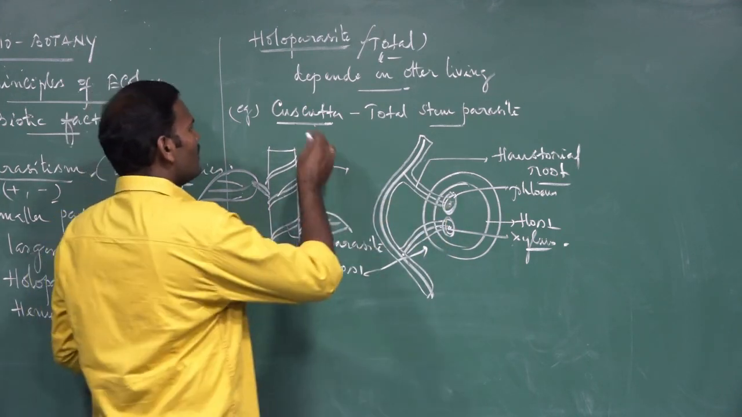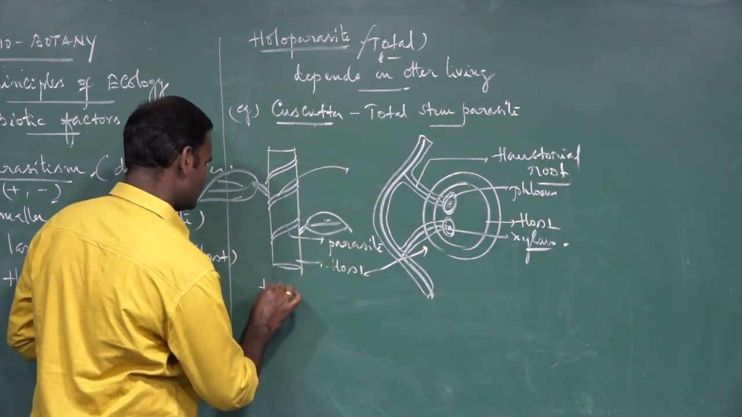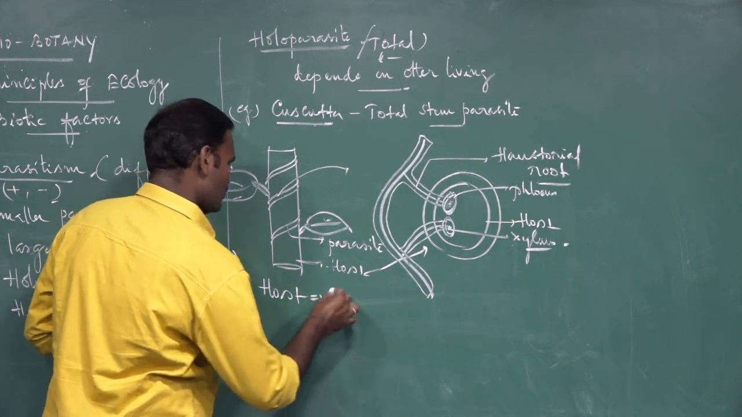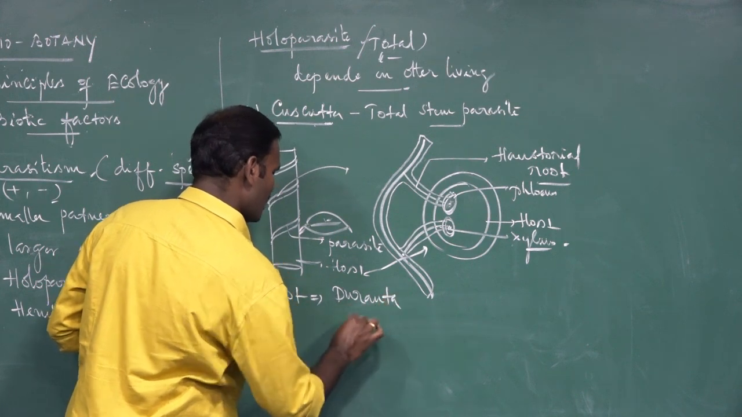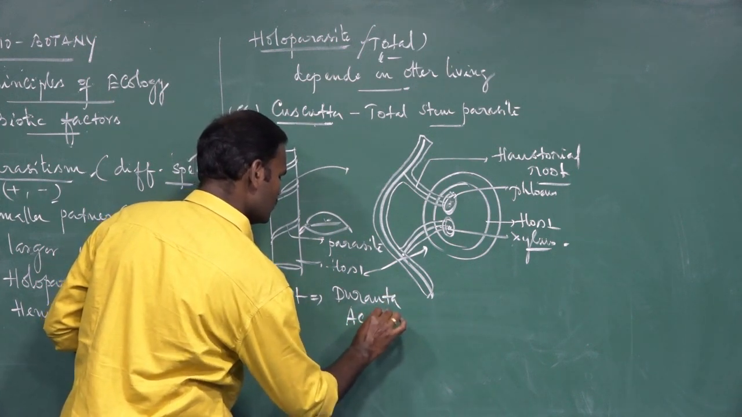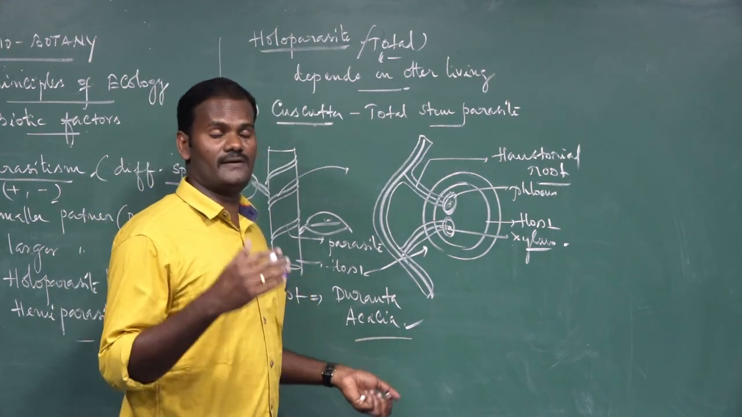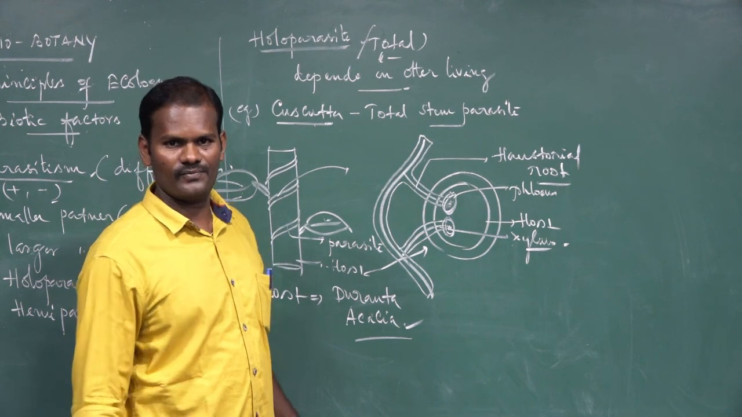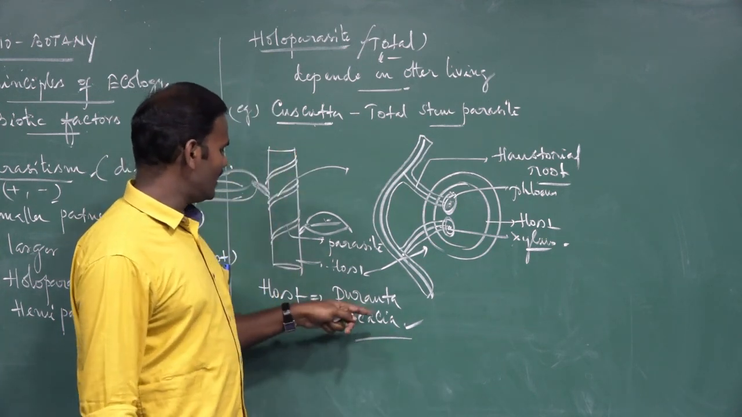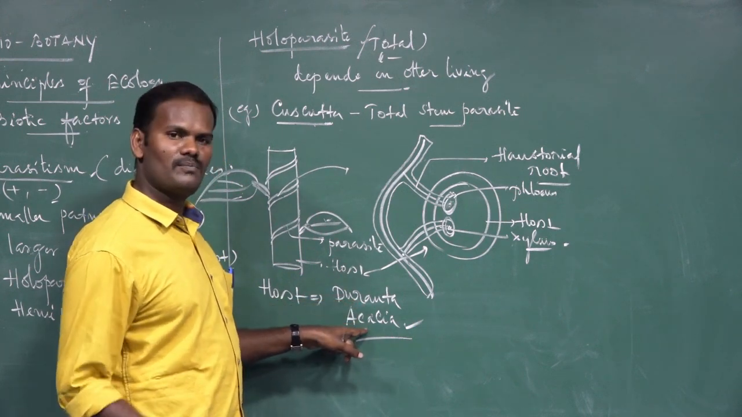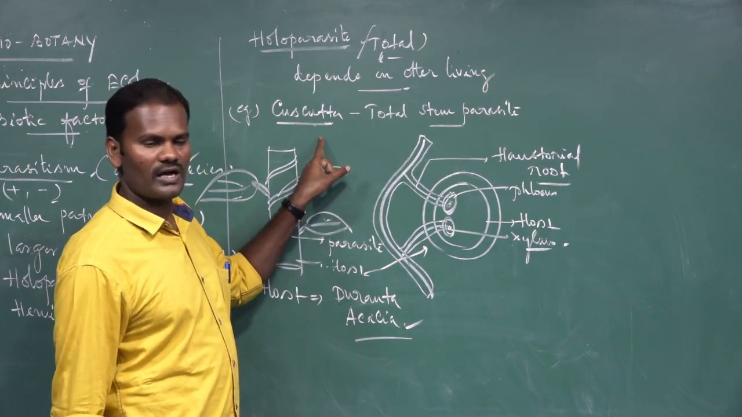Cuscuta is a total stem parasite of host plants such as Duranta and Acacia. You know what Acacia is called? In Tamil we call it Seemai Karuvelam. This Cuscuta penetrates into the Duranta plant and Acacia plant and acquires the required food material. This is an example of a total stem parasite, Cuscuta.